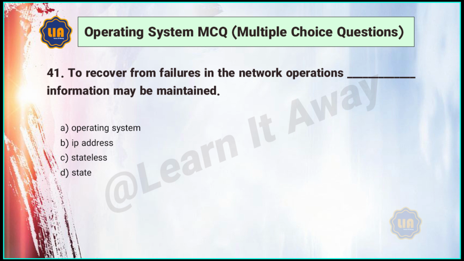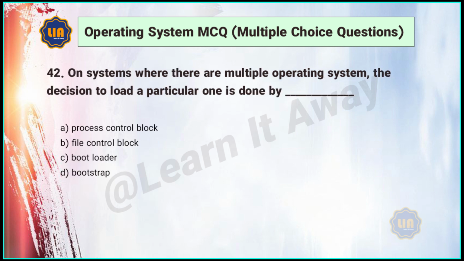41. To recover from failures in the network operations, blank information may be maintained. A. Operating system. B. IP address. C. Stateless. D. State. Answer: D. 42. On systems where there are multiple operating systems, the decision to load a particular one is done by